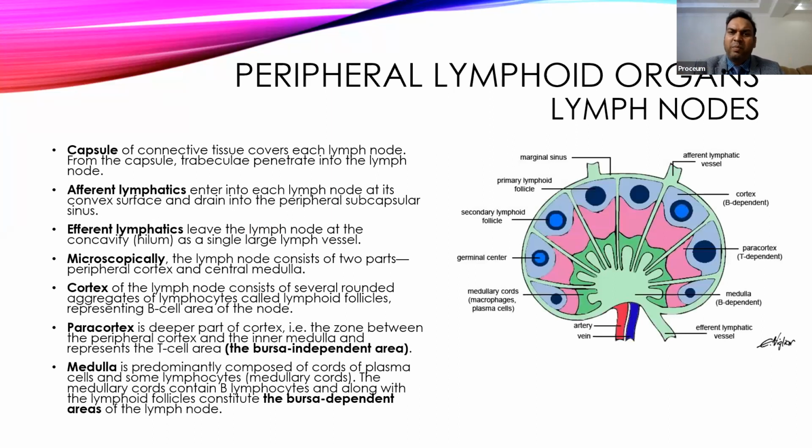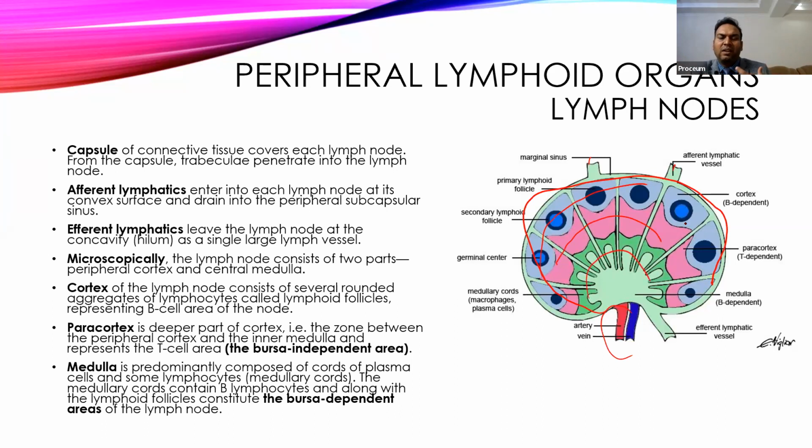Then we come to the structure of the peripheral lymph nodes. You will learn this in more detail in anatomy, so I'll just introduce it briefly. These are bean-shaped lymph nodes which have a capsule and receive vessels from one side, called afferent vessels, and there are efferent lymphatic vessels. Apart from this, they also receive arteries and veins, where lots of blood keeps flowing and draining, and the node is divided into cortex, paracortex, and medulla.